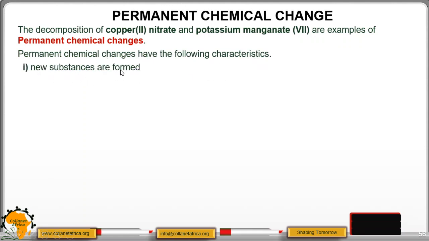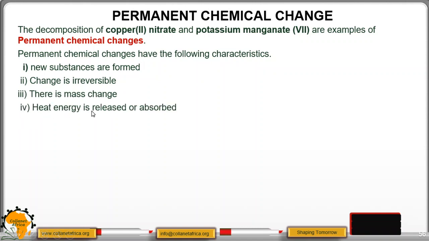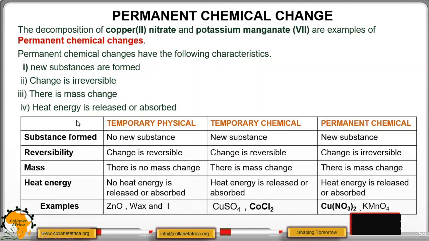1, new substances are formed. Then the change is irreversible. It is difficult to get back to the original substance. Then there is a mass change, and then heat is evolved or released or absorbed when you want to regain. Here is a summary of the three changes.